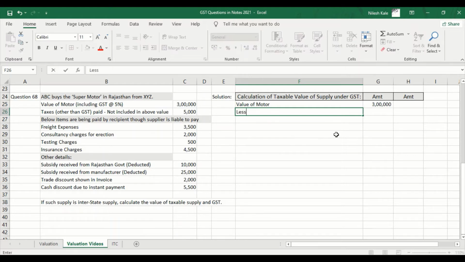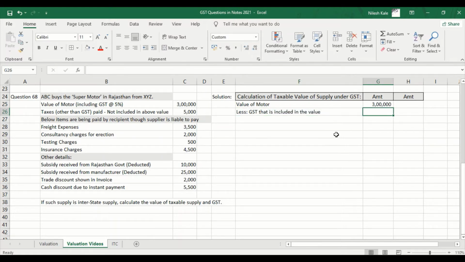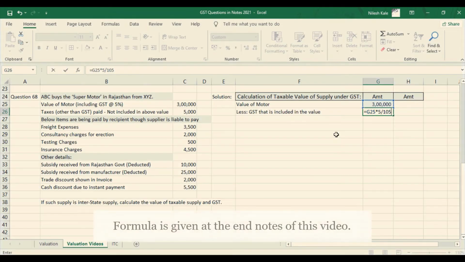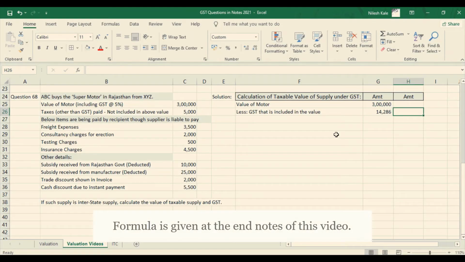Then less GST that is included in the value. How do you calculate this? It is 3 lakh rupee into 5 divided by 105. In the previous example I have used the formula. Please go to the previous video and you will get the formula over there.